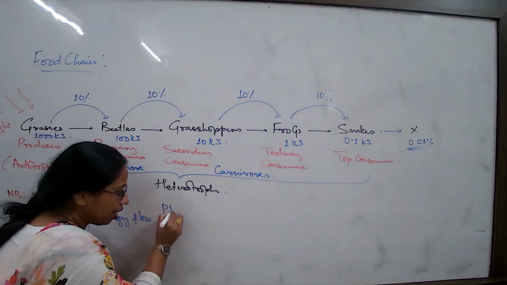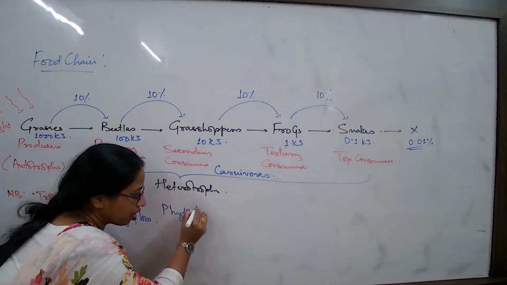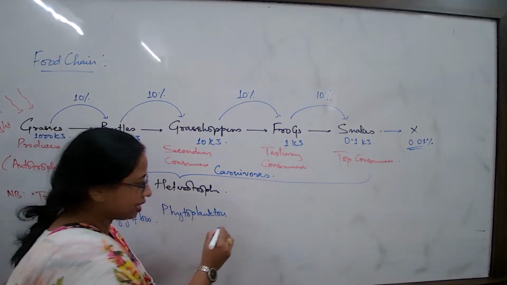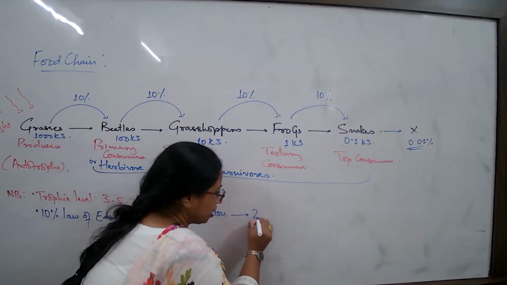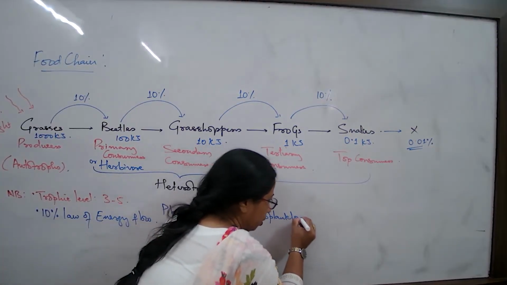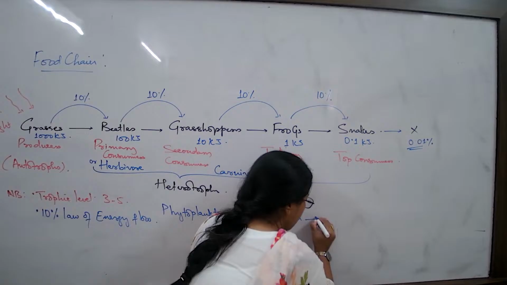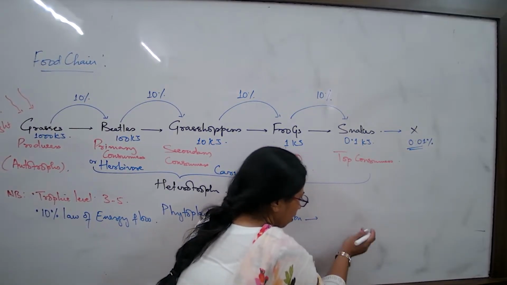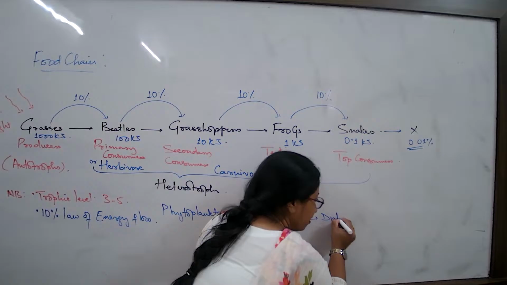Then how will it start? Phytoplankton. Zooplanktons cannot prepare food. The phytoplanktons will be fed upon by the zooplankton. These are the animal parts. This will be fed upon by the diatoms, there are various different types of diatoms.